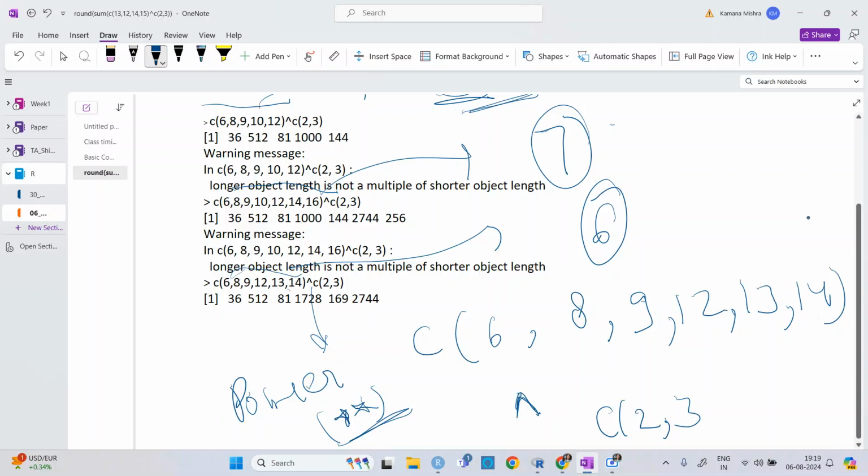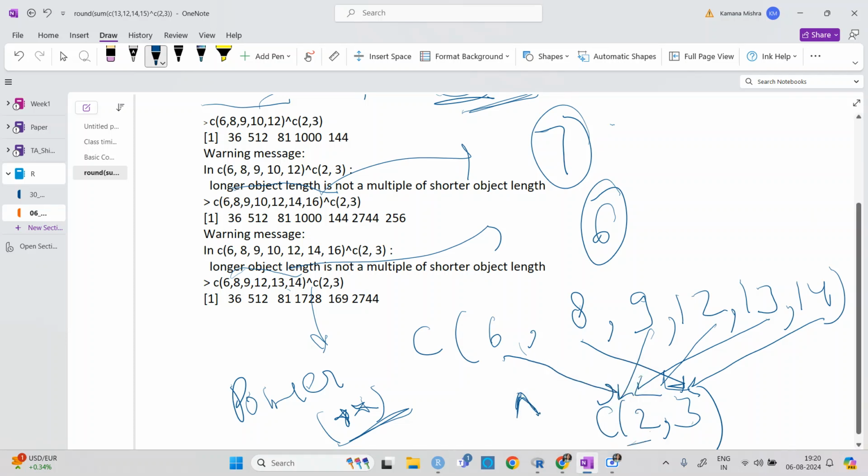Both work in the same way. So firstly 6 to the power 2, 8 to the power 3, and then for 9 again it will start like this, 2 and 3, and then for 13 it is 2, and then for 14 it is 3. So it is working like that.